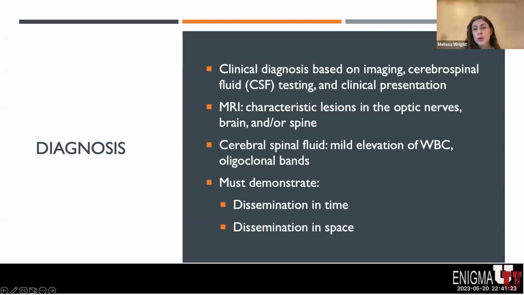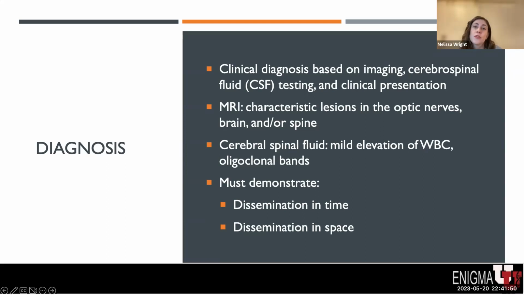To help us determine if lesions are newer and active in terms of active inflammation, we use gadolinium contrast, which is given to patients during the MR imaging. This helps determine if lesions are active, because in active lesions, there's disruption to the blood-brain barrier, and contrasted enhancement is seen in these lesions if active.